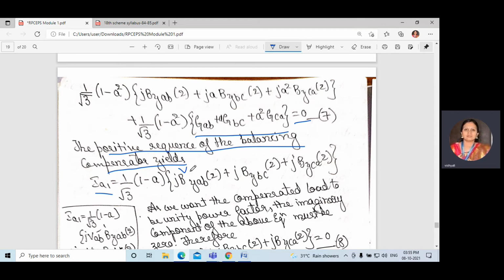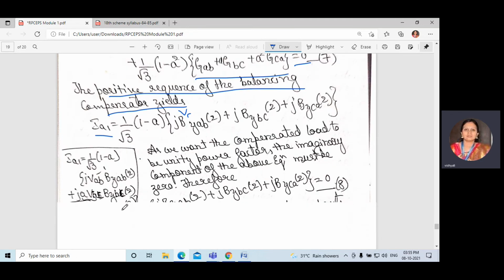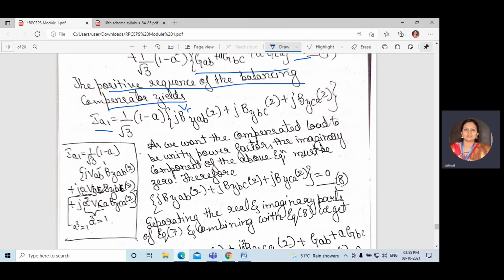We have used here VAB, but the VAB value is 1. And here if we use VBC, the value a into a square will become 1, and again if we use a square into a, it will become 1. So here you'll get the equation. Instead of writing this equation, I have written it directly here.